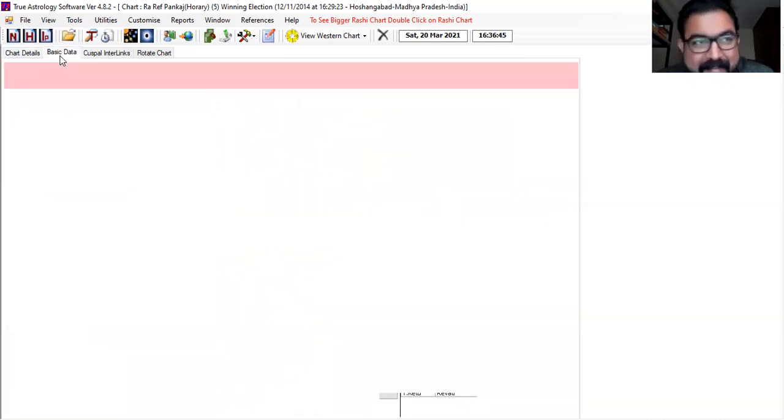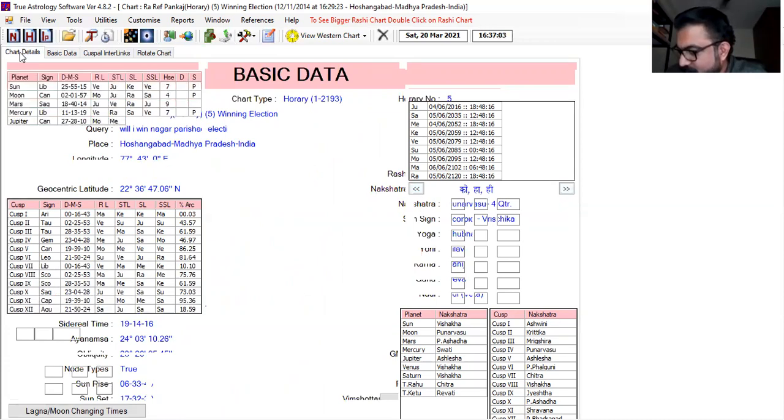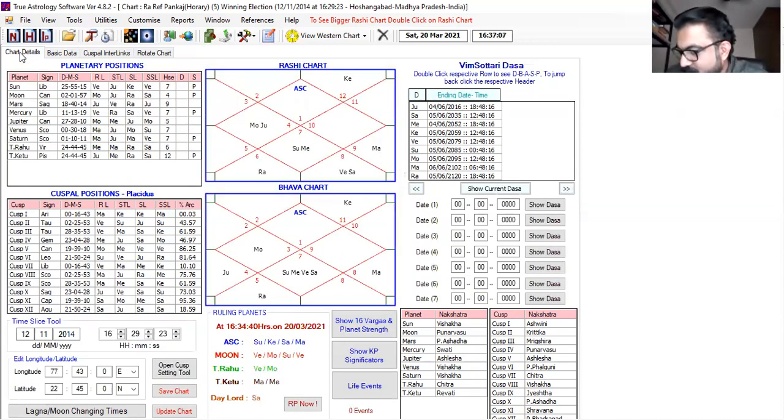See the basic data. The number given by the female is 5, and the question is regarding winning: will I win the Nagar Palika Parishad election? The election was to be held on 2nd of December. Note down, 2nd December 2014. You can check on Google also. The date of result is 8th of December 2014. This question was asked on 12th of November.